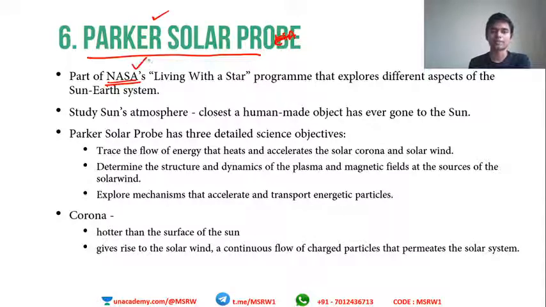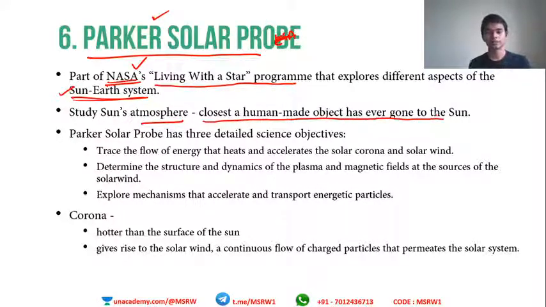This one is NASA's, part of NASA's Living with a Star program that explores different aspects of the Sun-Earth system. Aditya has the same duty, but it is an Indian mission. Parker studies the Sun's atmosphere, and it is the closest human-made object that has ever gone to the Sun. Aditya was placed at L1, right? But Parker went beyond that. Parker went so close to the Sun, and it is the first and only man-made object that has made it that far into the Sun.